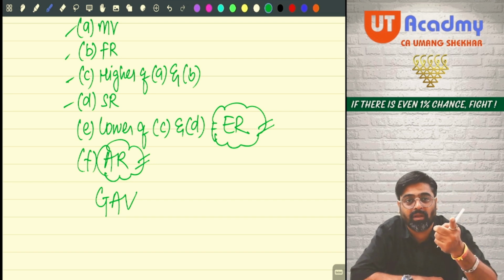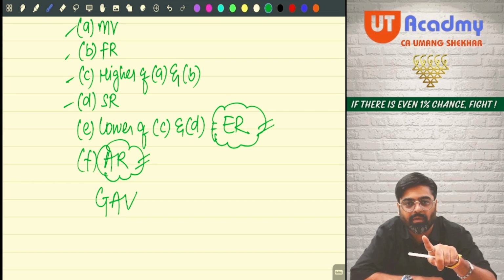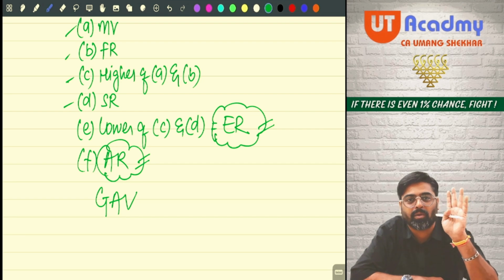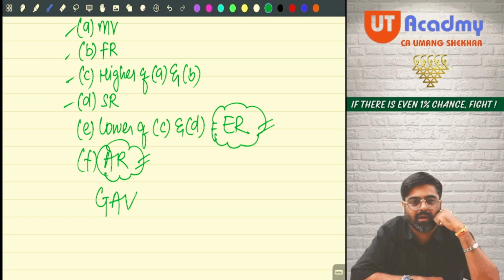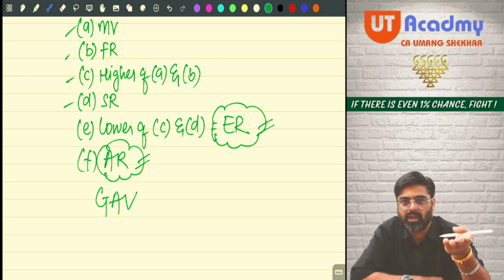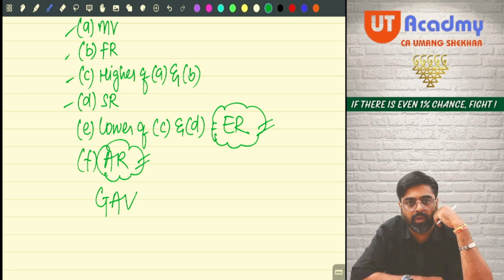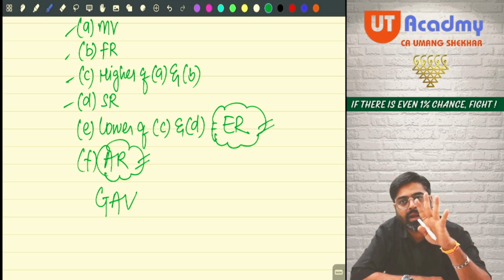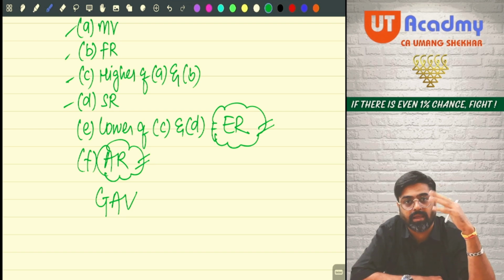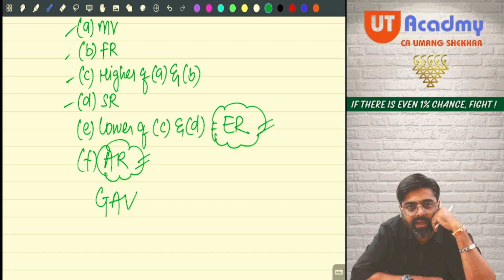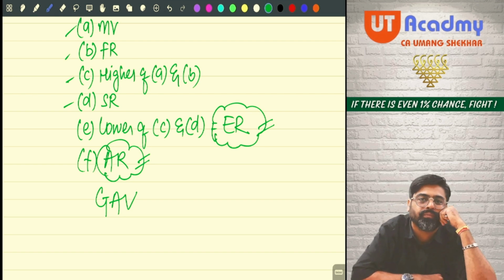But that is possible only if there is no vacancy in the property. Then only you can compare both of them and say whichever is higher, because expected rent will be for the full year and the actual rent will also be for the full year. Then only you can do this calculation. But what if there was vacancy of 4 months? Can there be a vacancy of 4 months?